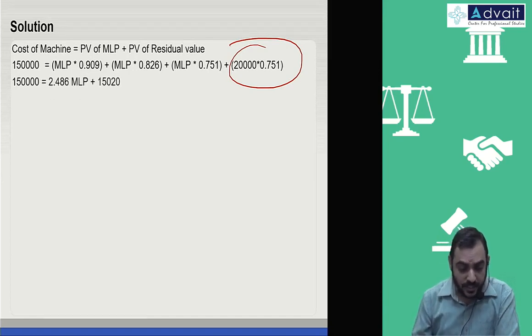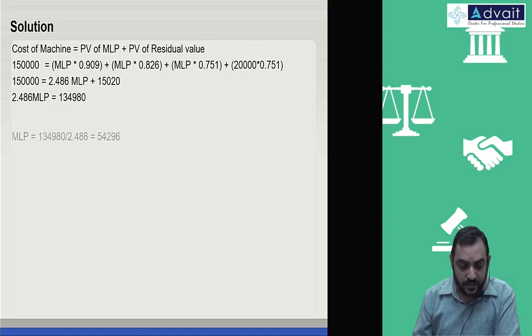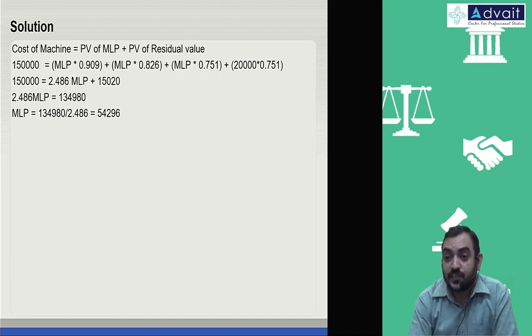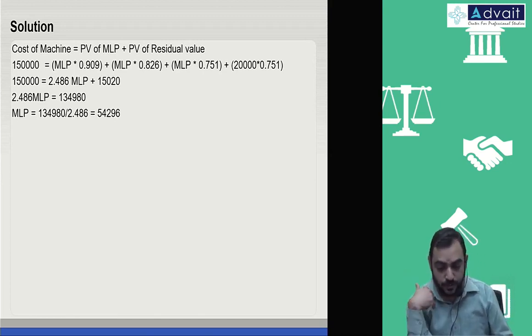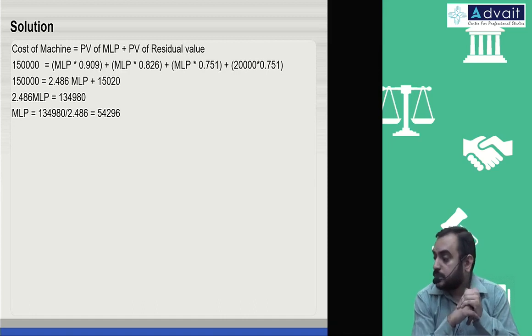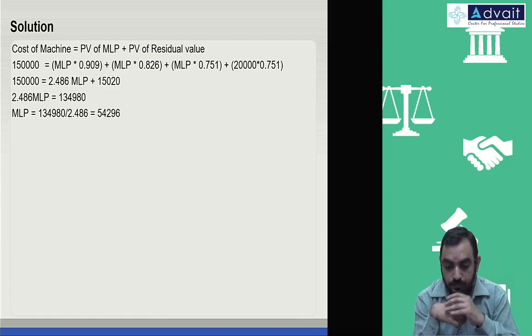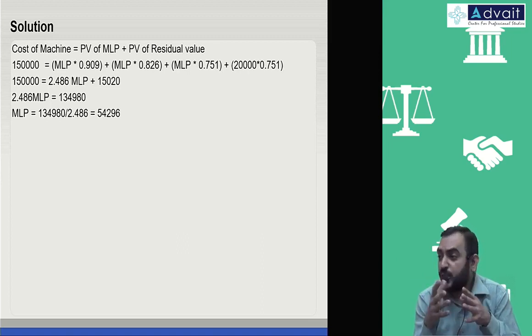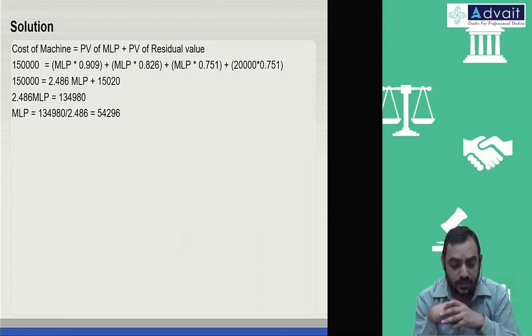So basically if I take the MLP common, I get the annuity factor for 3 years. Mathematically simplified, you get 54,296. That is the lease payment which is not given in the problem, you have to compute. MLP, minimum lease payments. In AS 19 we used to use this, but in Ind AS they use just the words lease payments. No question of minimum lease payments. Lease payments, that's all.